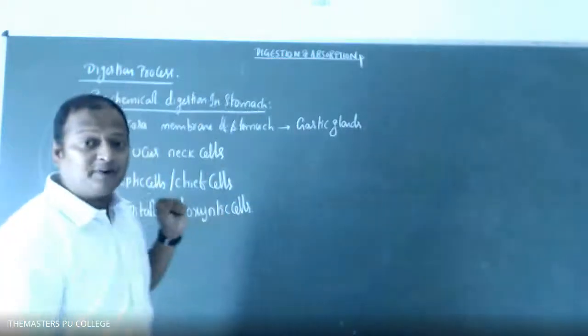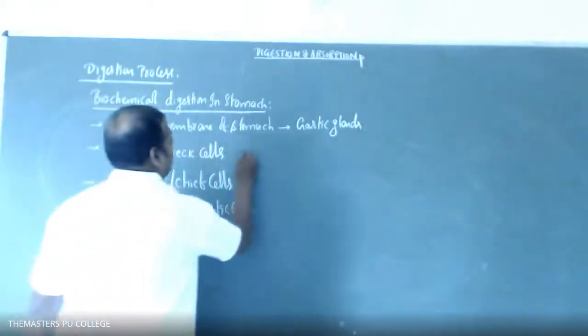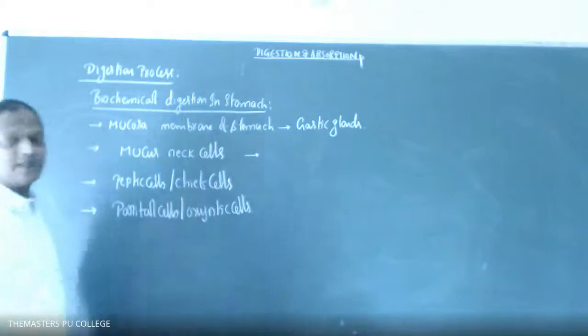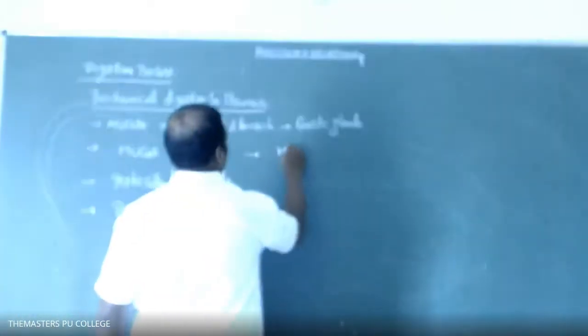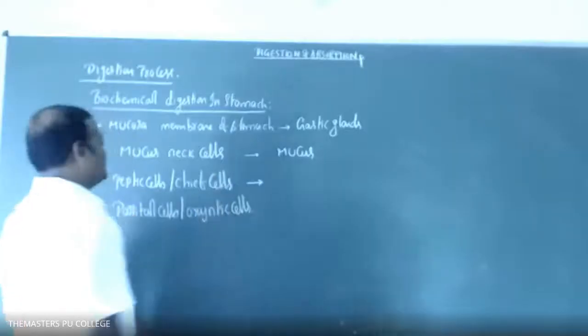What type of secretions are secreted from these cells? The mucus neck cells always secrete, as the name says, mucus.